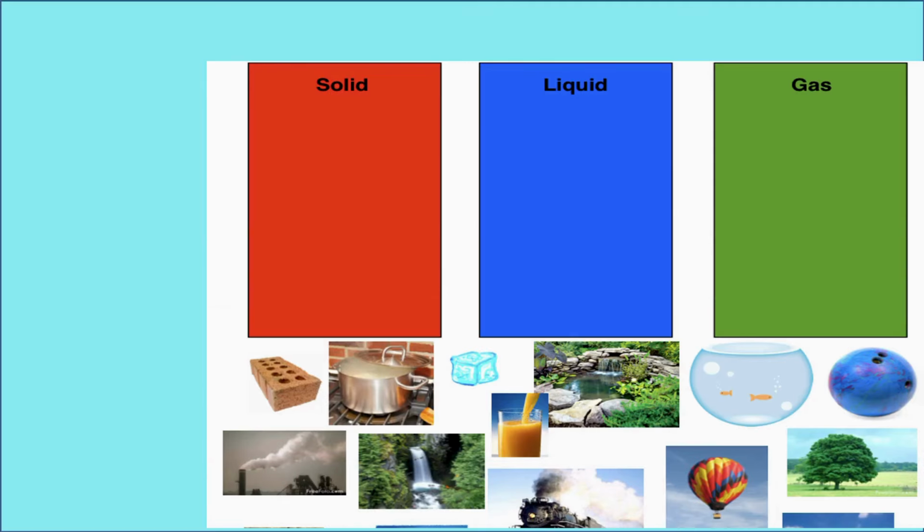Comparison of solids, liquids, and gases. Let us begin by comparing solids, liquids, and gases based on their shape, volume, interparticle forces, and space between particles. Solids have a fixed shape and fixed volume. The force of attraction between their particles is very strong, and the particles are packed very closely with very little space between them. Liquids do not have a fixed shape, but they have a fixed volume.